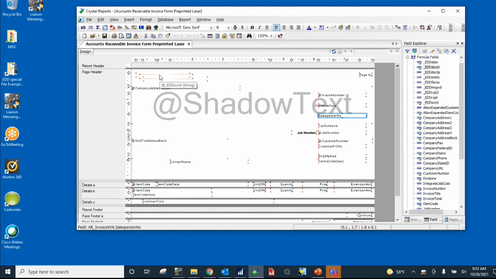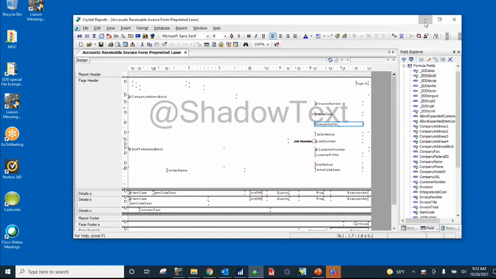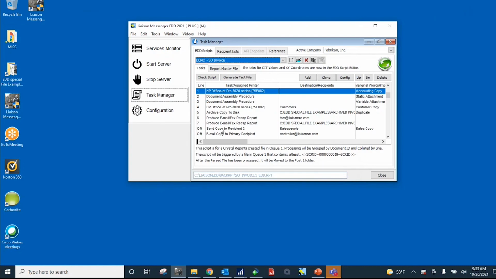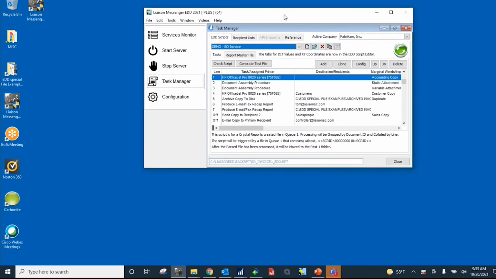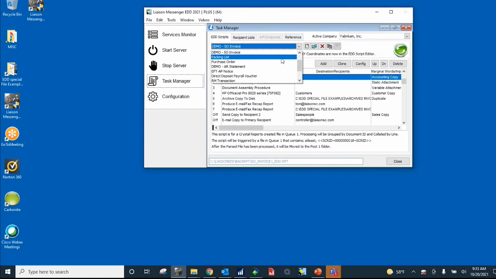This allows us to capture the data from the report and then distribute and route according to the rules set up for that script. So you set up the script, you put the proper tokens into the report, and then you just print through the standard print routine. By printing through the standard print routine, just like I showed you earlier, it created a PDF of the print stream. The PDF was sent to the Messenger server, where we followed the script associated to that PDF and distributed based on the rules in the script. So yes, it does work with any third-party product.